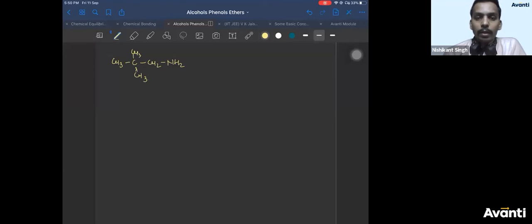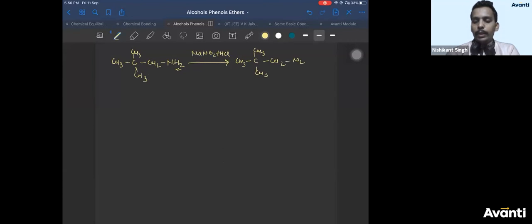If you treat it with NaNO2, HCl, the first step is the same: CH2, N2 plus, Cl minus. It will lose a molecule of N2 to form a carbocation, and you will get a primary carbocation, CH2 plus.